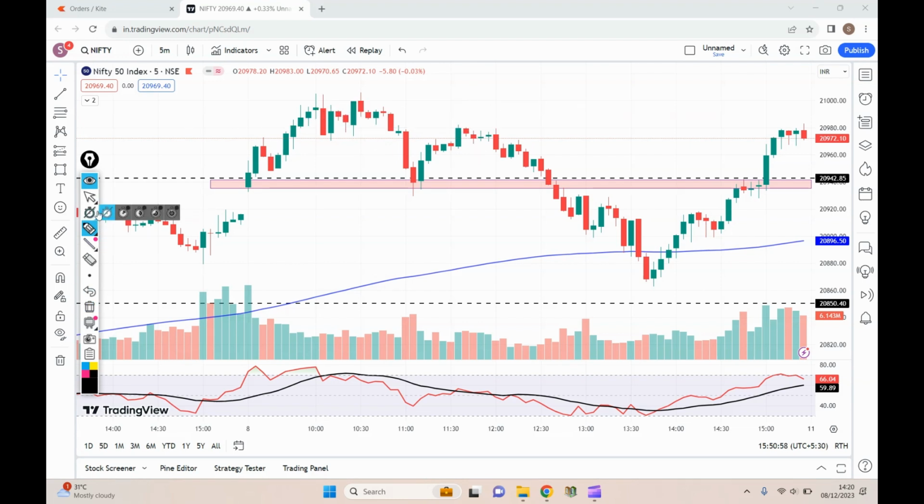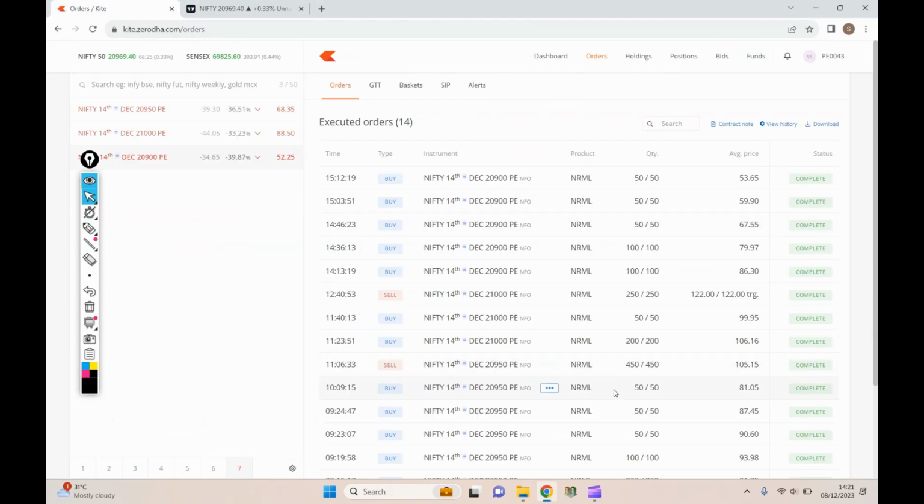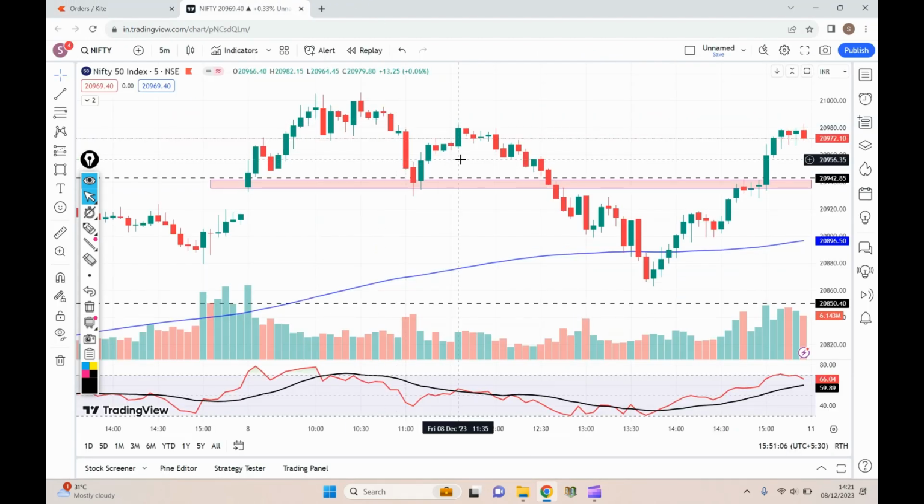So let me show you the overall history over here. If you see, I made it at 10:10 exact. Sorry, not 10:10. If I move to the chart over here, it is the 11:40 candle where I made a one lot entry, and again I executed my trade at this point itself.